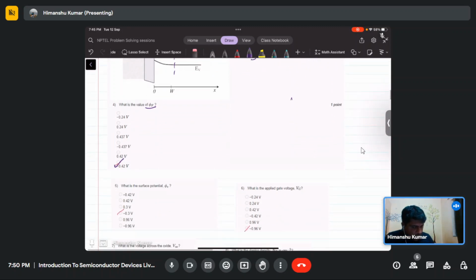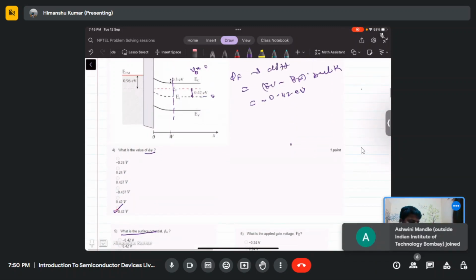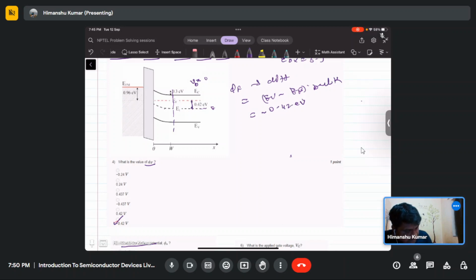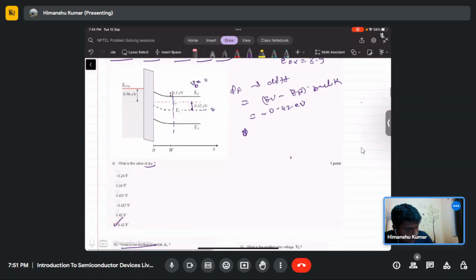Now it is asked what is the surface potential. The surface potential phi s is the difference of EI in the bulk minus EI in the surface. So in this diagram, if we see, EI in the bulk is at this level and EI is at the surface.